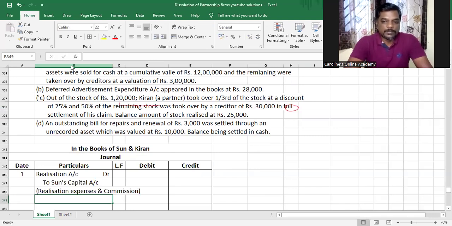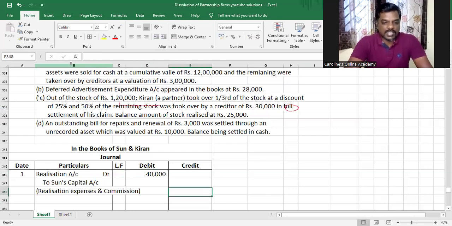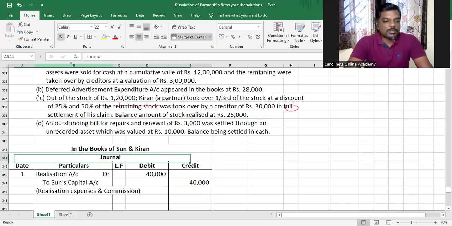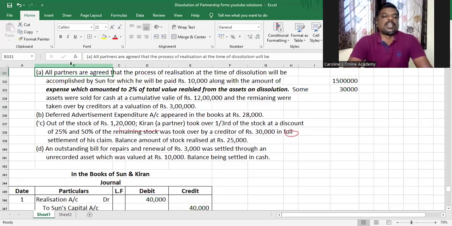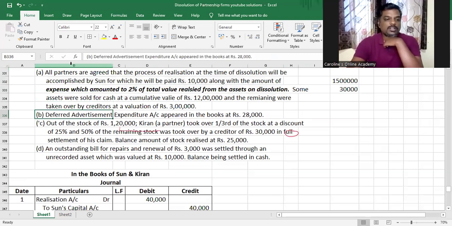Understood or not, my dear children? And that will be 40,000. That is 2% of 15 lakh and 10,000 as remuneration. So you're not supposed to get scared when you see such a big paragraph. This is something that you usually don't see in realization problems. You're not supposed to get scared immediately. You just have to read it properly, understand it, and then pass the journal entry. Understood or not, my dear children?